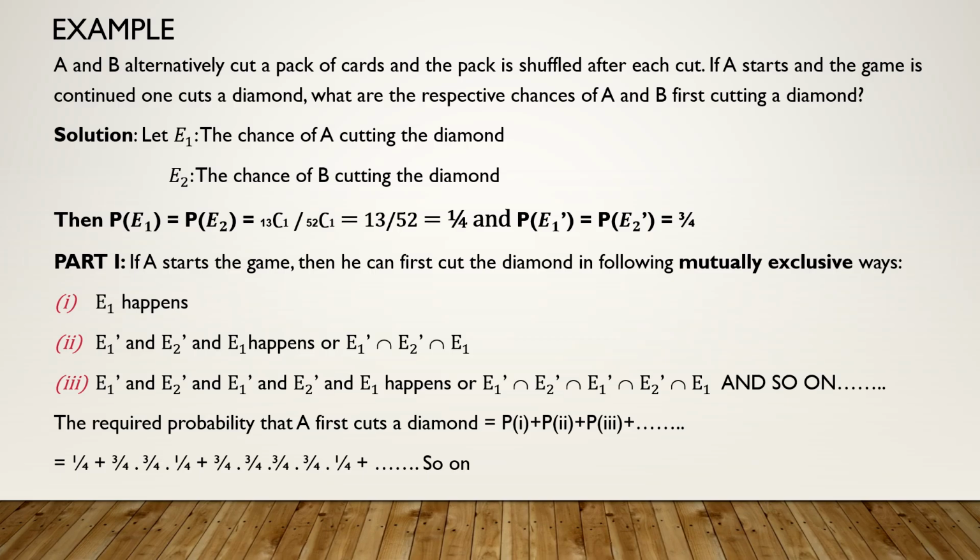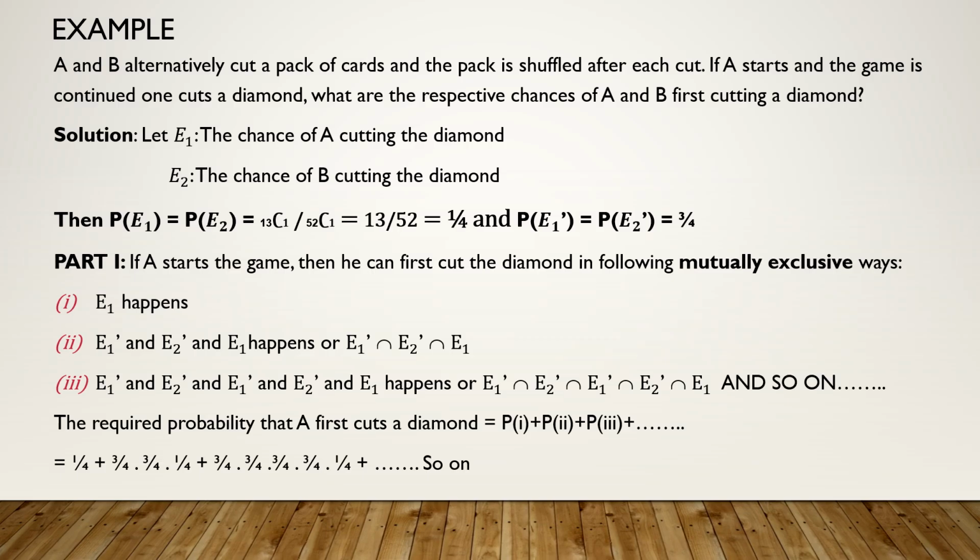So here, suppose you have two events E1 and E2. What will those events be? The chance of A cutting the diamond and the chance of B cutting the diamond. Now, P of E1 and P of E2. What is given to us?